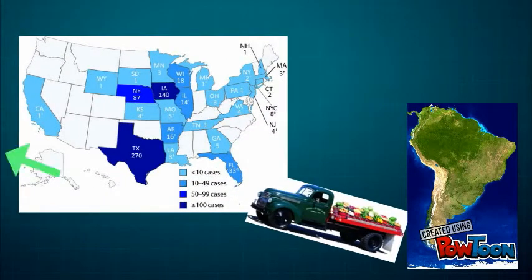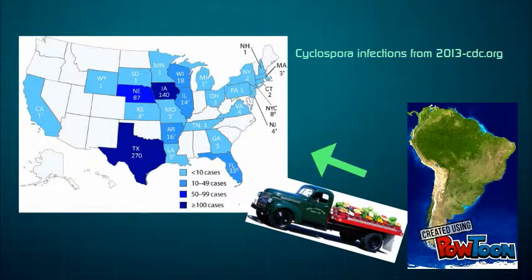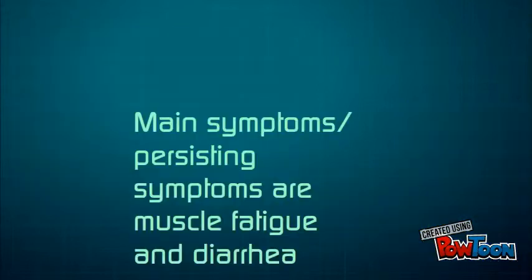However, imported produce to the U.S. such as fresh raspberries, basil, snow peas, and mesclun lettuce, which are handled and/or transported from regions in South America, have been implicated with U.S. outbreaks of cyclosporiasis since the mid-1990s.